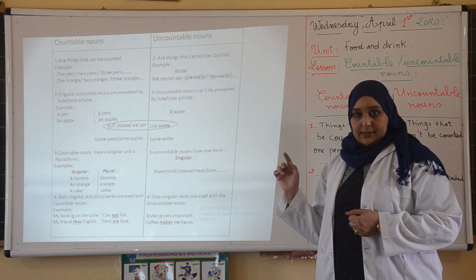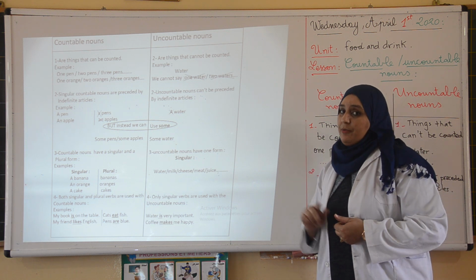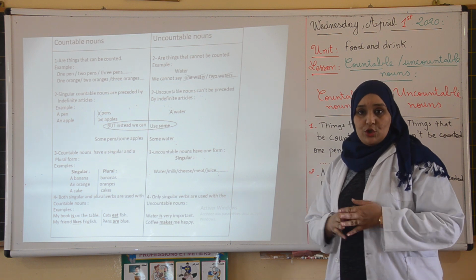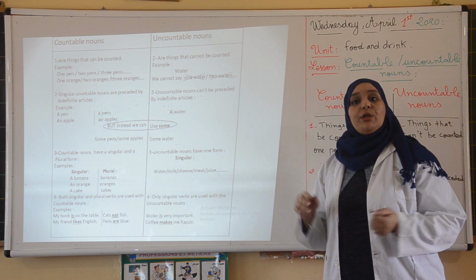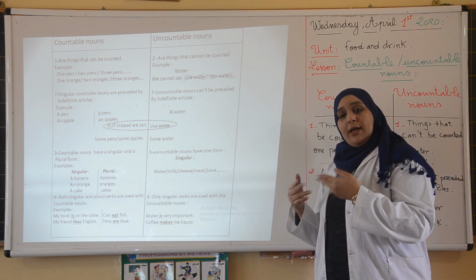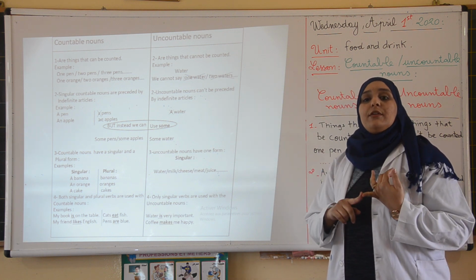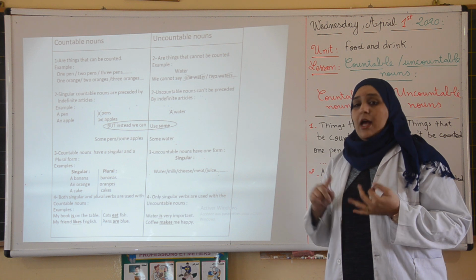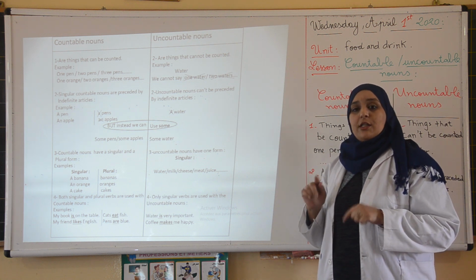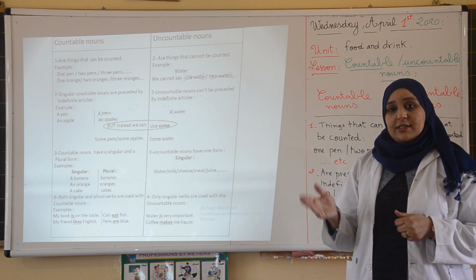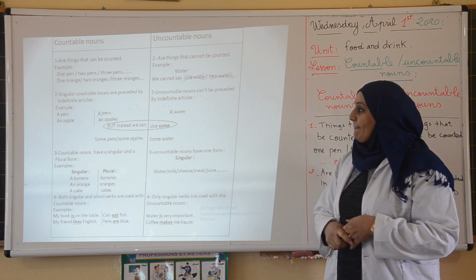Our lesson today, as I said, is countable and uncountable nouns. But before that, I would like you to know the importance of this lesson. It's important to know whether a noun is countable or uncountable, because when you know the noun is countable or uncountable, you will know when to have a singular or a plural verb and when to put the article for the determiners, the articles, indefinite articles A and AN.